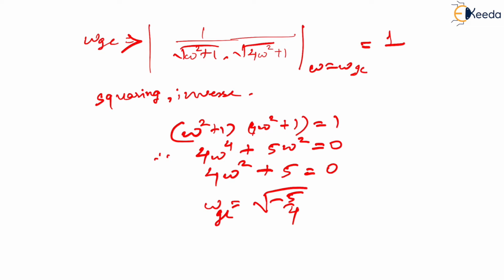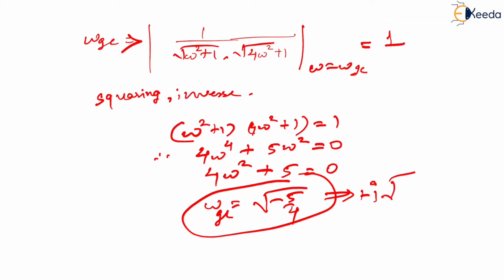So if you think of this as omega GC, this value actually becomes j under root of 5 by 4, right? So is this frequency real? No, this frequency is imaginary.